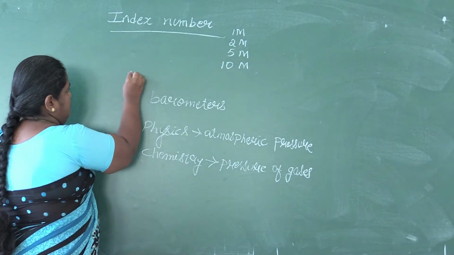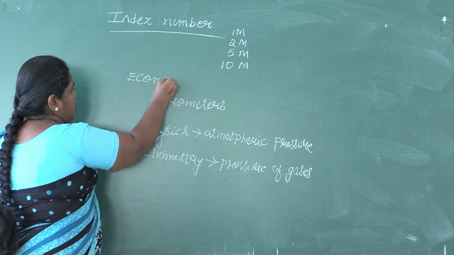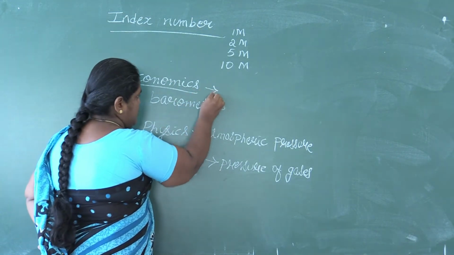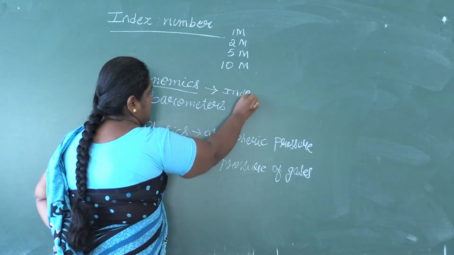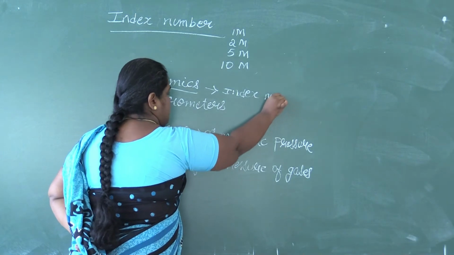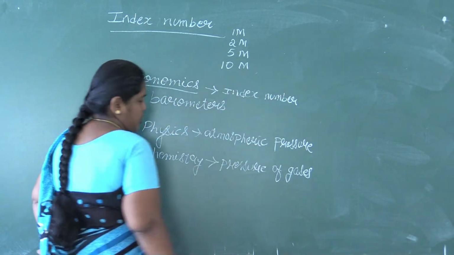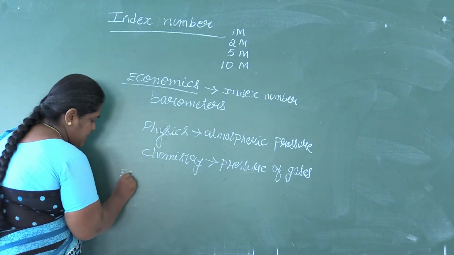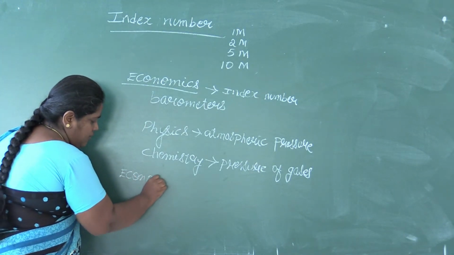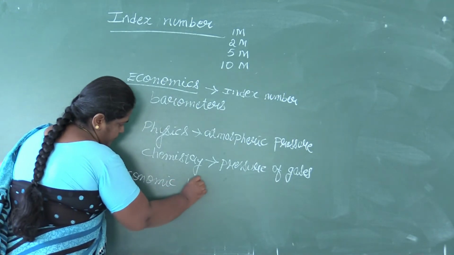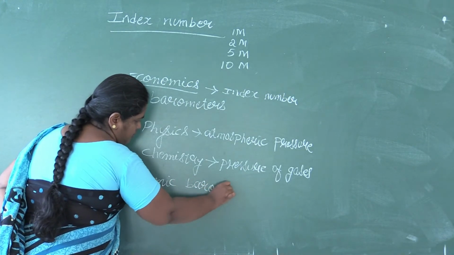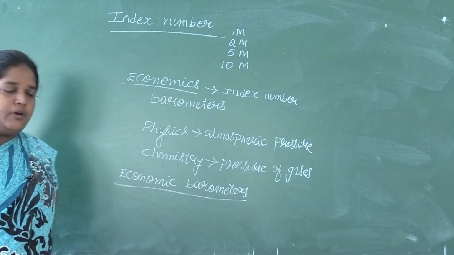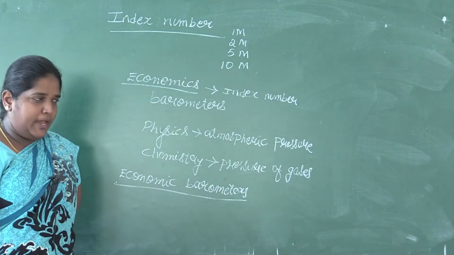Similarly, in economics, index numbers are used to study the changes in the economic field. Because of that, index numbers are also called economic barometers. So this is asked in 2 marks: why are index numbers known as economic barometers?